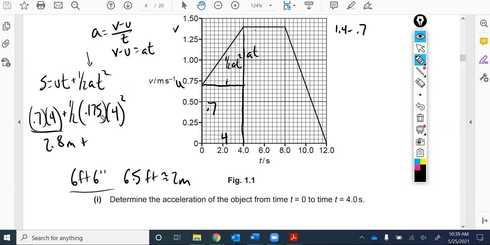All right, so 4 squared is 16 times 0.175 times half. I got 1.4 meters for this. Now this is to scale. So you look at it and you say, yeah, the area of this one, in fact, look, it's twice as much as this one, because if we just box this off over here, right? Because the height 0 to 0.7 is the same as this to this, right? We've doubled our speed from here to here effectively, right? So the height of this is the same as the height of this.